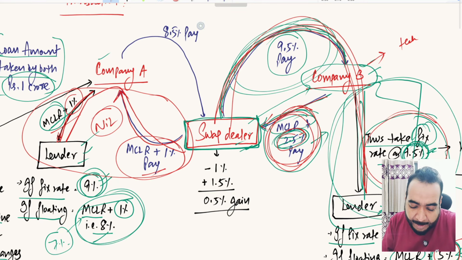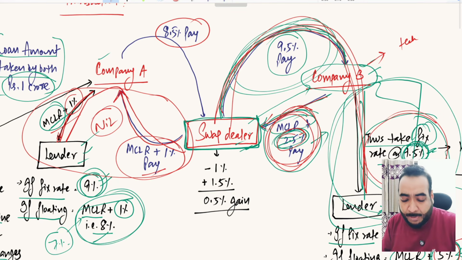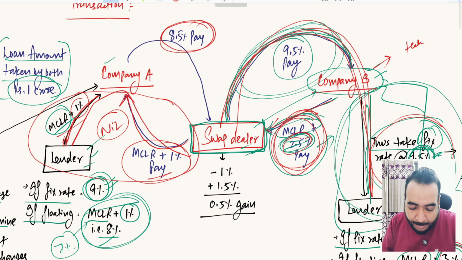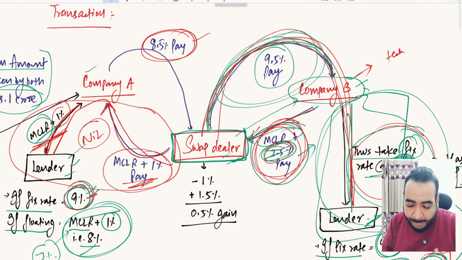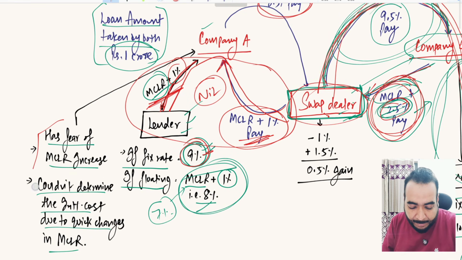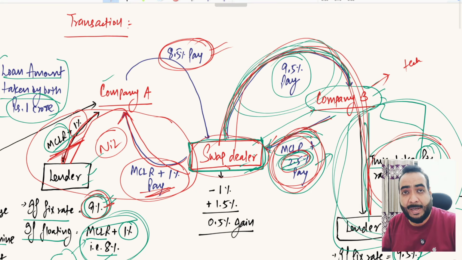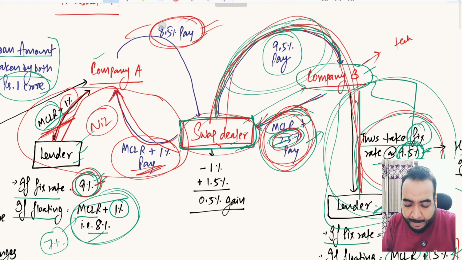You just start paying me a fixed rate of 8.5%. So practically your floating obligation got converted into a fixed rate. Company A will think that if I got the fixed rate agreed from the banker, he will charge me 9%. But that middleman, that swap dealer, is charging only 8.5% from me. So company A will think that all my fears are now resolved. I am getting my desired fixed rate, that too at a lower cost than what was charged by the lender, right? So company A is technically now paying a fixed rate.